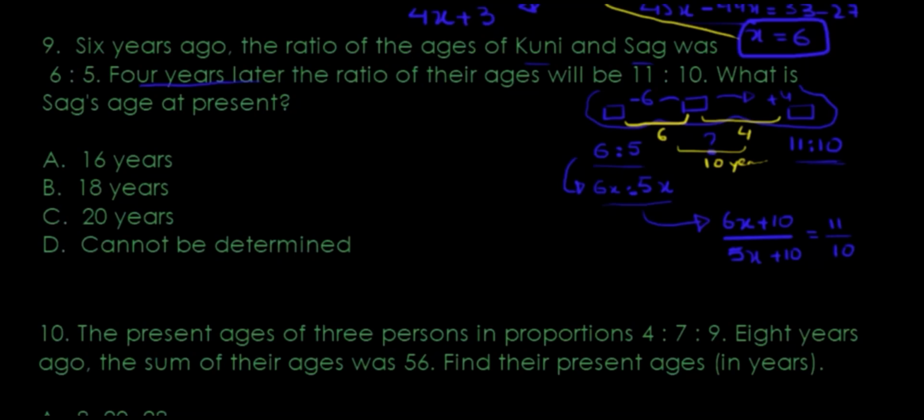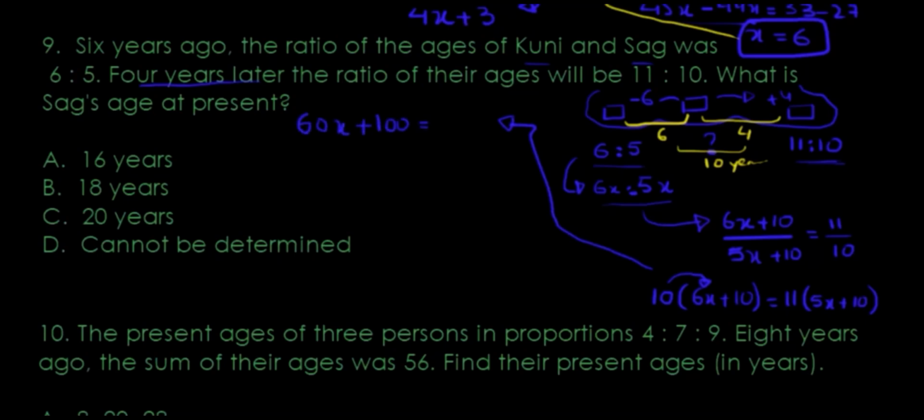That's how you form the algebraic equation. Once that's done, it's straightforward math because you just cross multiply. So what I have is 10 times (6x plus 10), and cross multiply 11 times (5x plus 10). 10 times 6x is 60x, plus 10 times 10 is 100, equals 11 times 5, which is